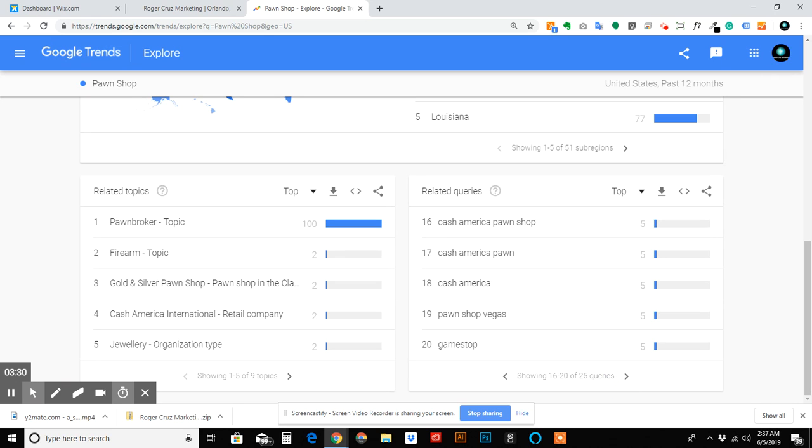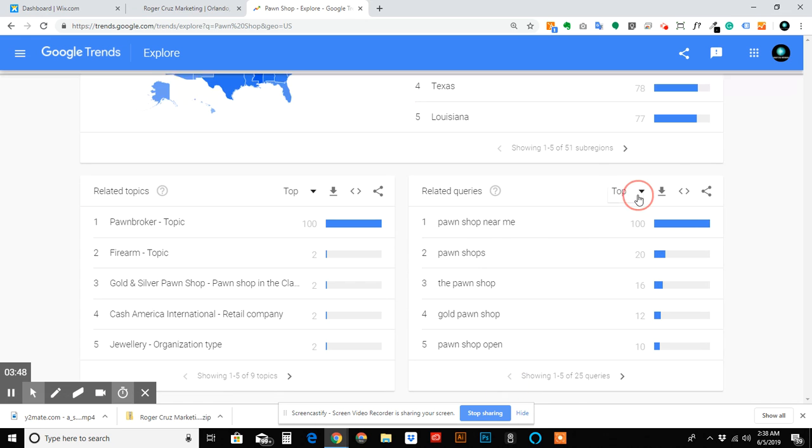So if you're looking for keywords to go after, if you're doing Google Ads or trying to pick SEO terms for your site, these are some of the more common searches, and you can build off of this. Las Vegas pawn shop hours. And now let's look at rising.